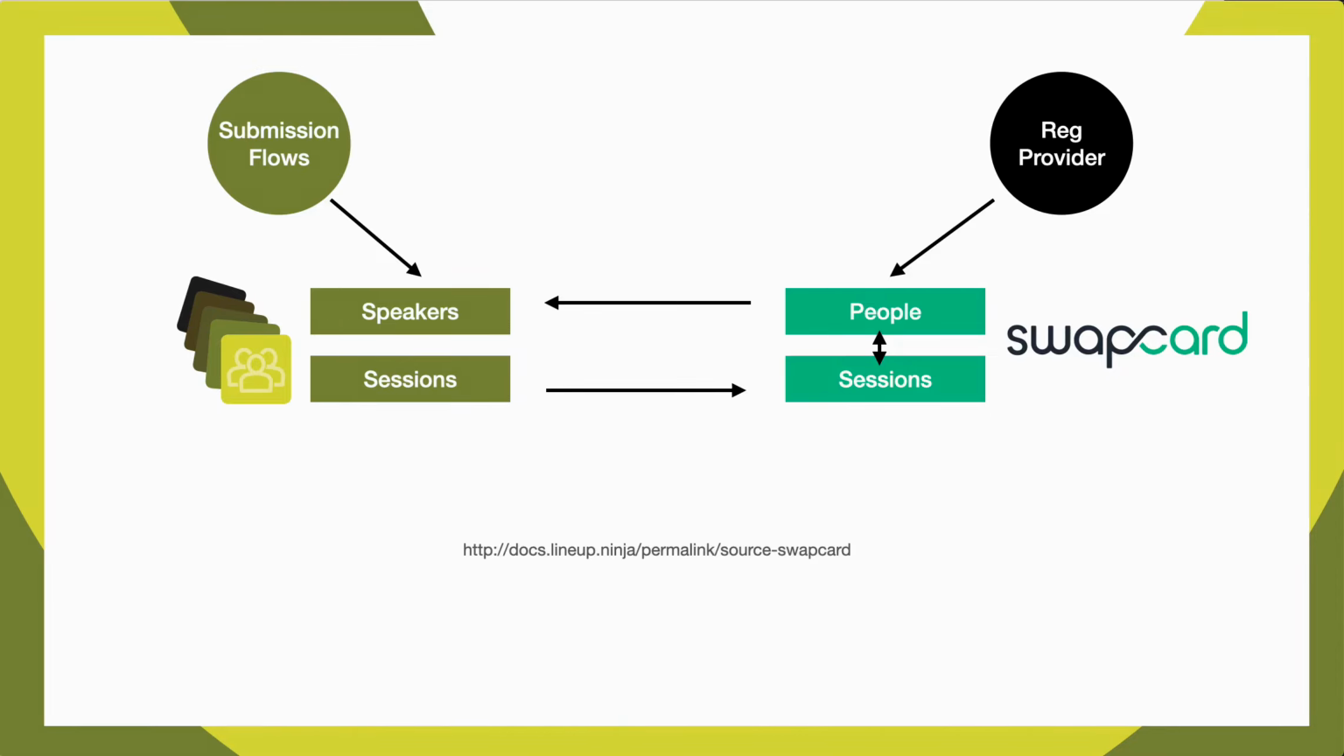We have two bits of documentation, one on the source, which you can find at docs.lineup.ninja/permalink/source Swapcard. And that's about how to retrieve the data from people to speakers. And we have some docs at docs.lineup.ninja/permalink swapcard publish, which is about the process of publishing the data from Lineup Ninja into Swapcard.